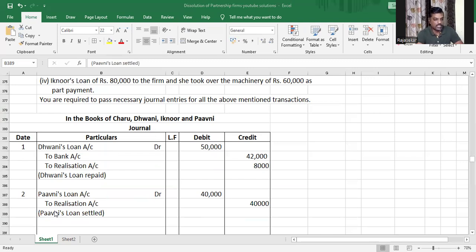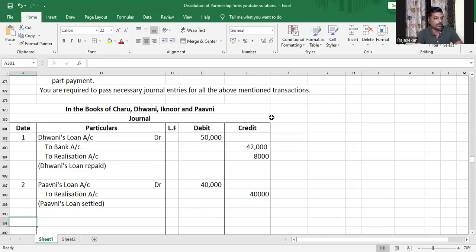All right, moving on to the next transaction. Before that, let me just check Pavni's loan once. I don't want to give you wrong information. Yes, Pavni's loan to realization account, 40,000. So when you're giving up an asset against a partner's loan, for the asset going out you have to credit realization account, and the partner's loan, which is a liability that is reducing, therefore you debit Pavni's loan, the partner's